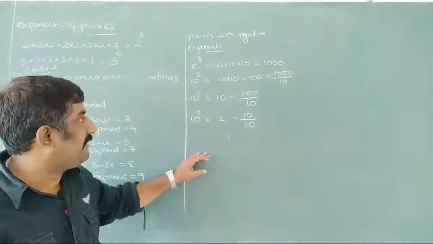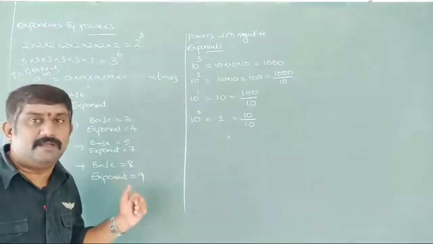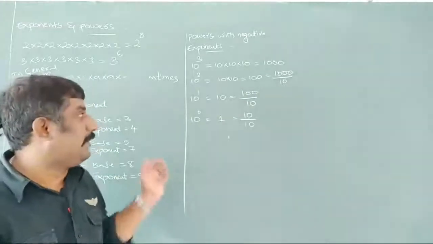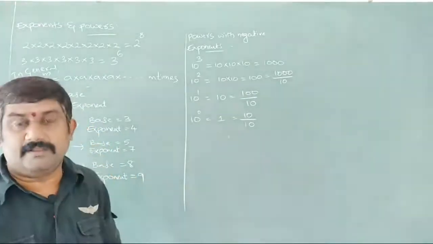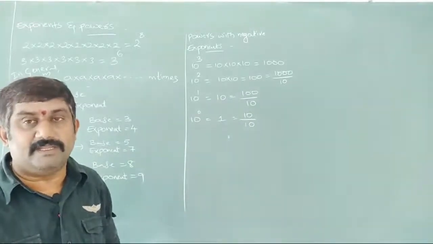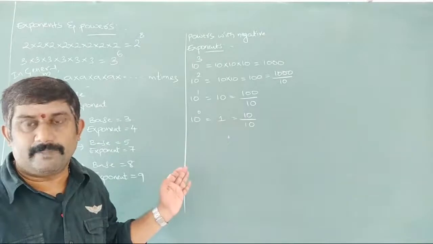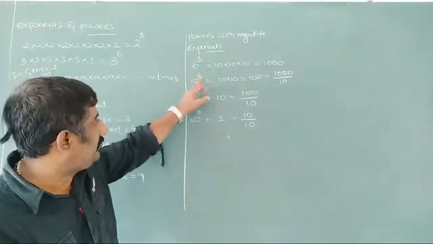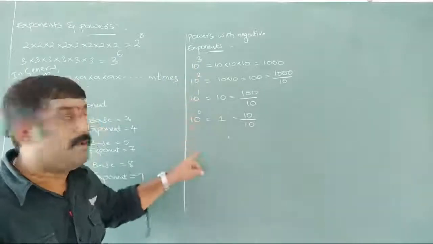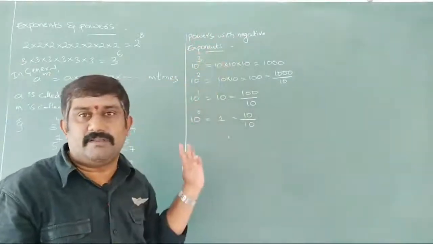Just observe here once again: 10 to the power of 3 is 1000, 10 to the power of 2 is 100, 1000 by 10; 10 to the power of 1 is 100 by 10; 10 to the power of 0 is 10 by 10. So according to the previous one, it is just decreasing by 1/10th value. Okay, now this is positive, this is positive, this is also positive, this is 0. Now what do we have to discuss? Powers with negative exponents we have to discuss here.